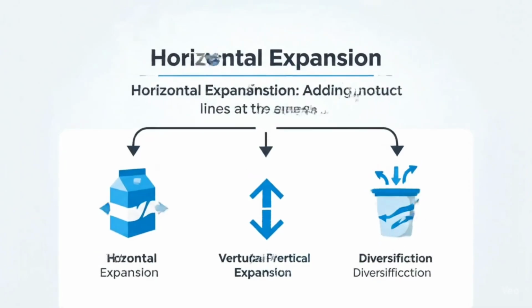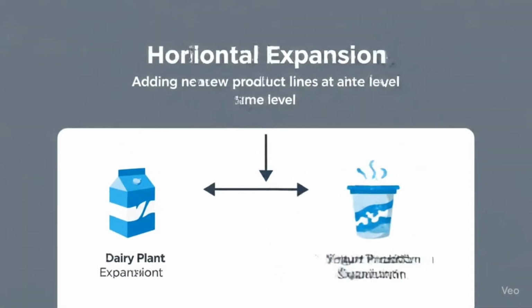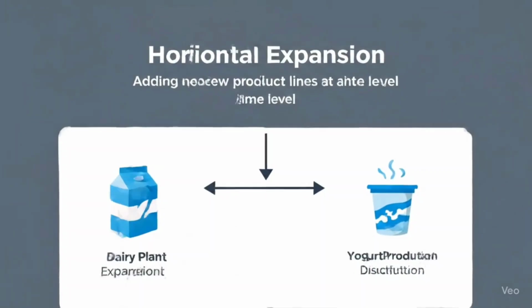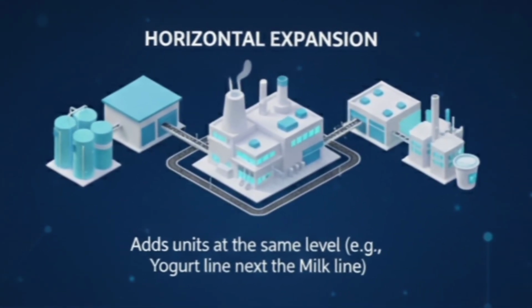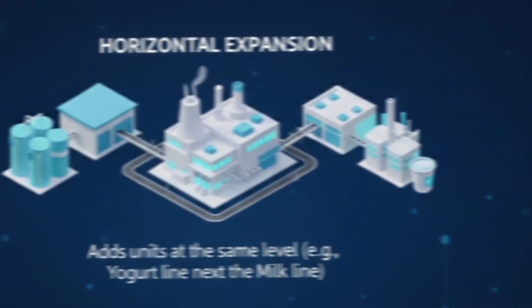There are three major types of plant expansion in the food industry. The first is horizontal expansion. Here, companies add more units at the same level. For example, a dairy plant adding a new yogurt line alongside its existing milk line.